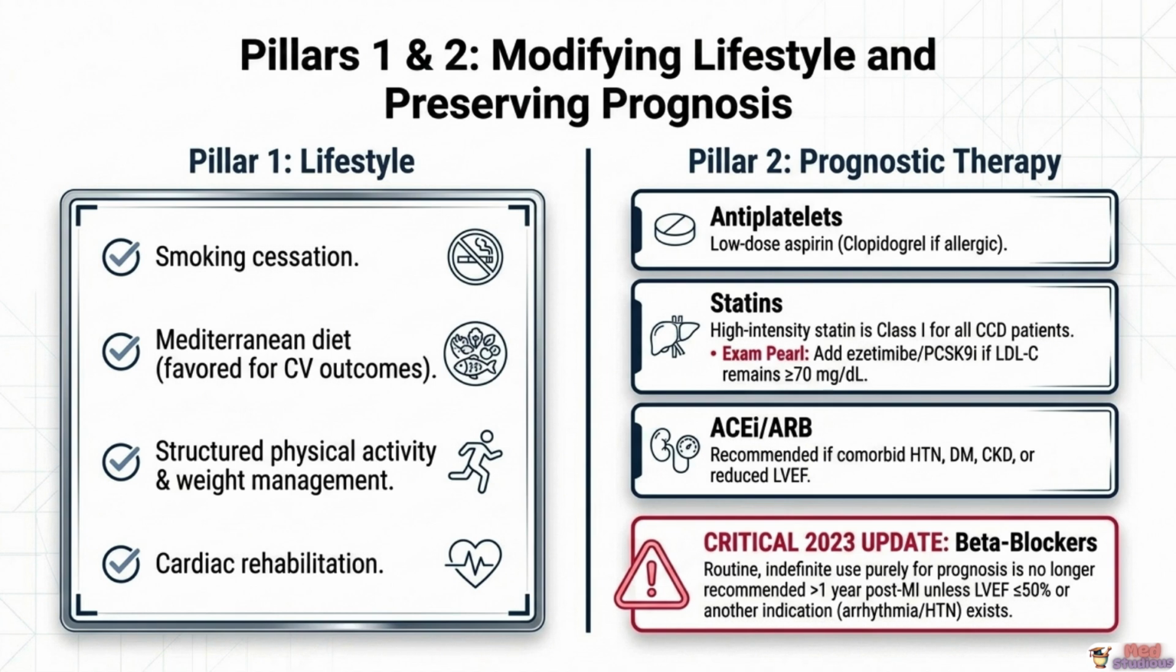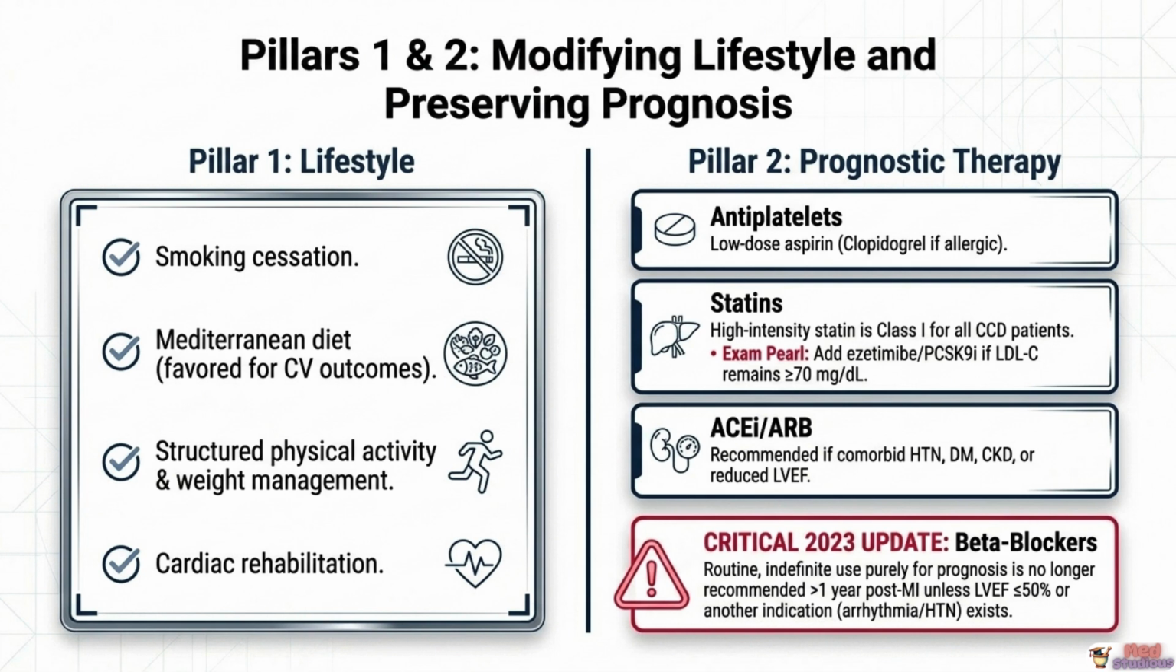Pillar 2, prognostic therapy, begins with antiplatelet therapy, typically low-dose aspirin, with clopidogrel substituted in patients who are aspirin allergic. High-intensity statin therapy is Class 1 recommended for essentially all chronic coronary disease patients. And here's the exam pearl worth memorizing. If LDL cholesterol remains at or above 70 milligrams per deciliter despite maximally tolerated statin therapy, a non-statin agent like ezetimibe or a PCSK9 inhibitor should be added.